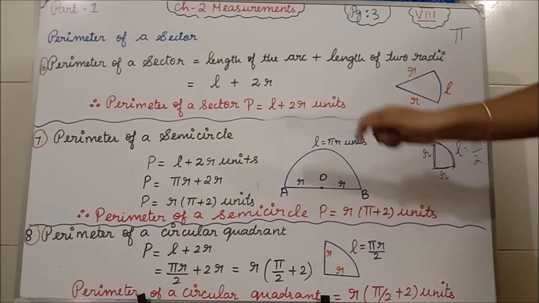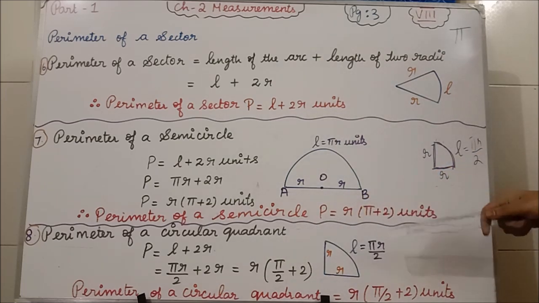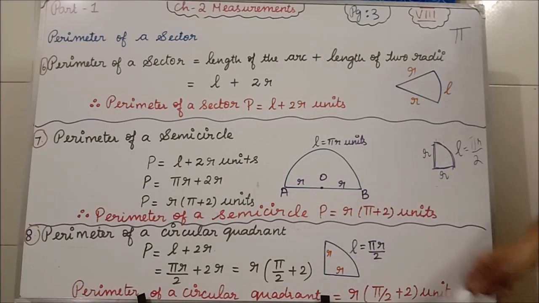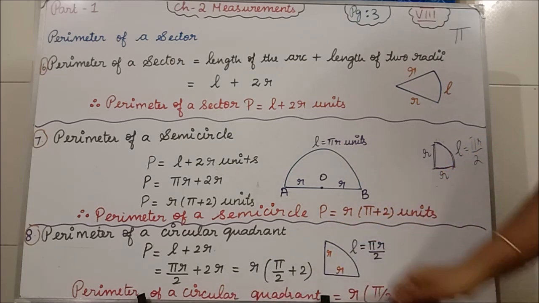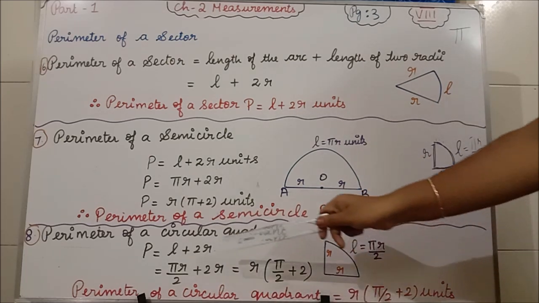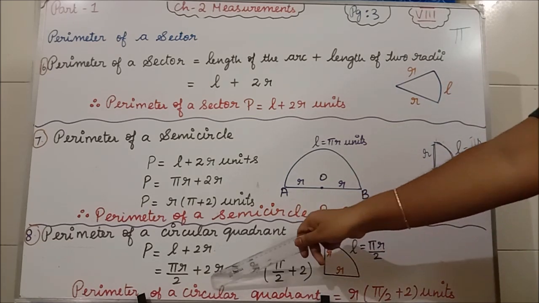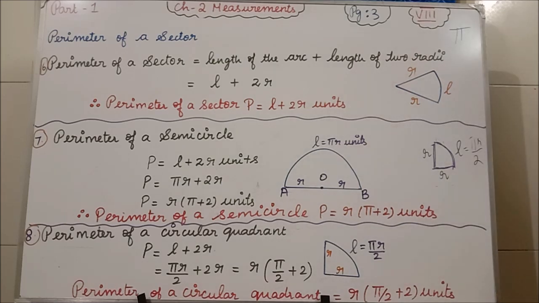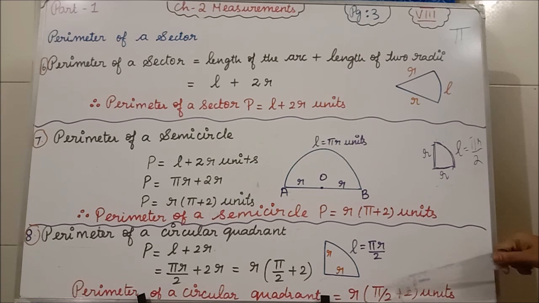Same, using the perimeter of the sector, we are going to find the perimeter of a circular quadrant formula. So the length of the arc is what here? Pi r by 2 plus 2r. Here r, there also r. So take that r commonly out. What is left there? Pi by 2. Here r is outside, so only plus 2. Clear? So the perimeter of a circular quadrant is equal to r times (pi by 2 plus 2) units.